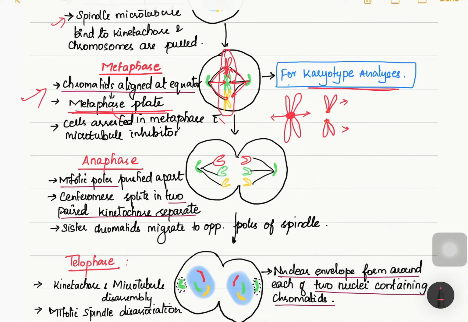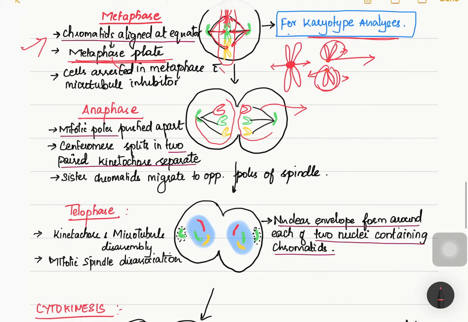So now what will happen? This separated chromatids are pulled by the microtubules in different directions. So they will go further apart from the center. One half will enter into one cell, the other half will enter into another cell. This pulling is happening because of the mitotic spindle.